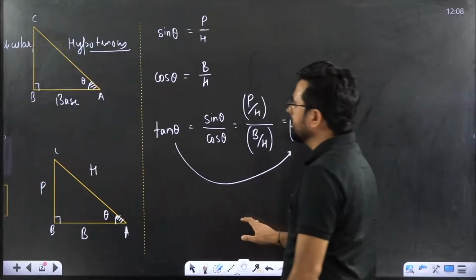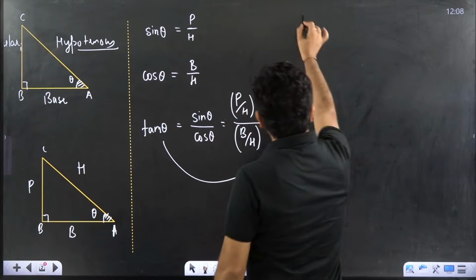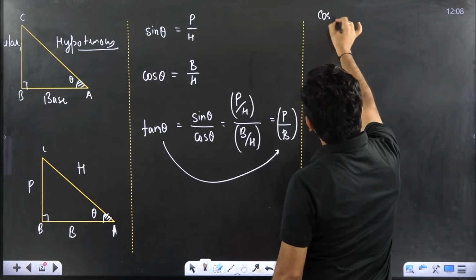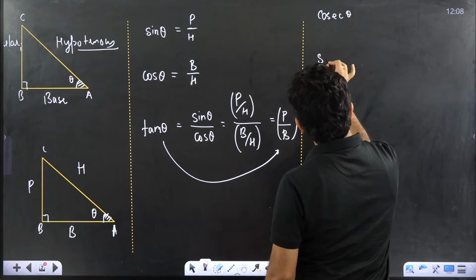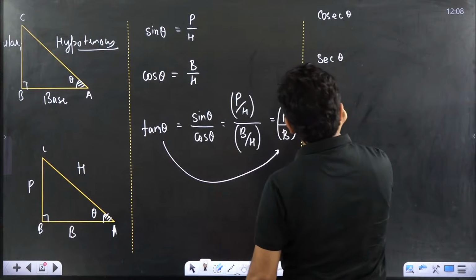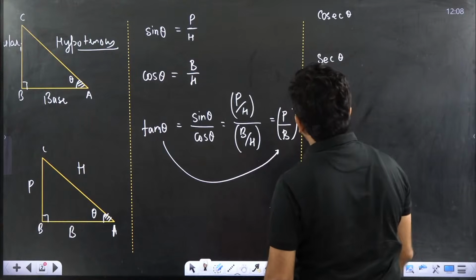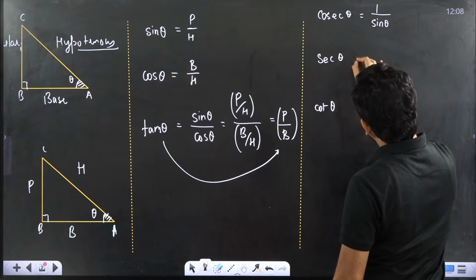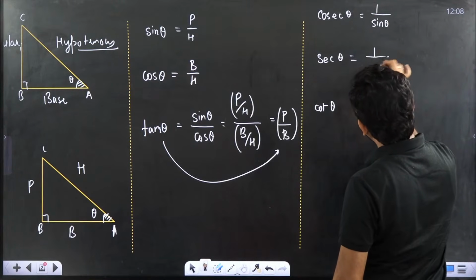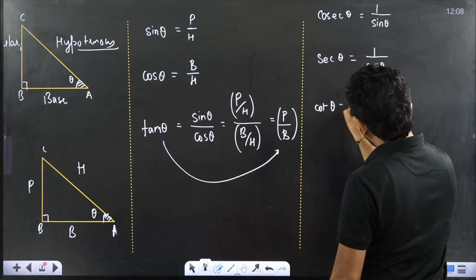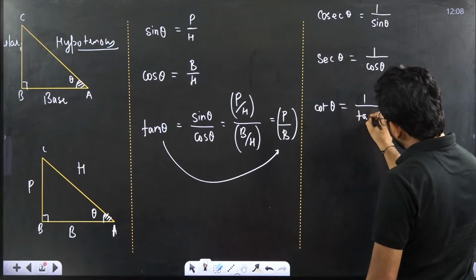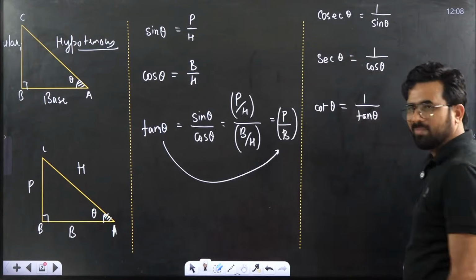That I want to tell you here, the inverse ratios are also there, that we define: cosec theta, similarly sec theta, similarly cot theta. What is cosec theta? That is 1 by sin theta. Very simple, you can remember. Sec theta is nothing else but 1 by cos theta. Next is what, beta? Cot theta. Cot theta is 1 by tan theta. You can basically remember this part.